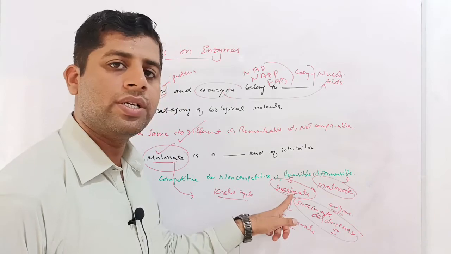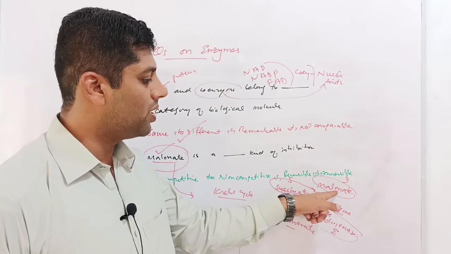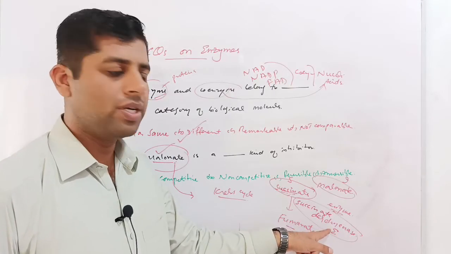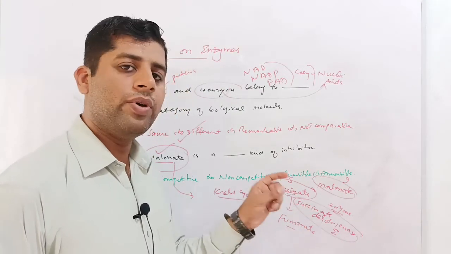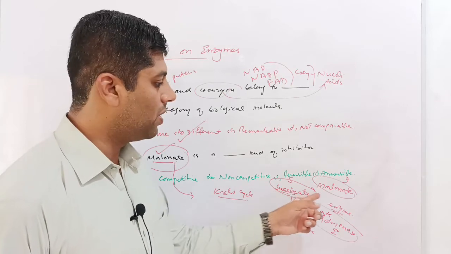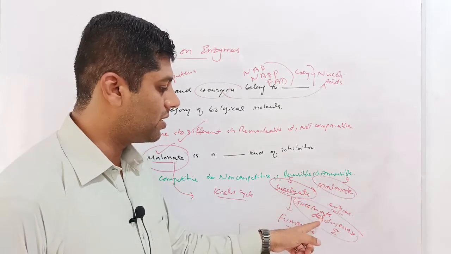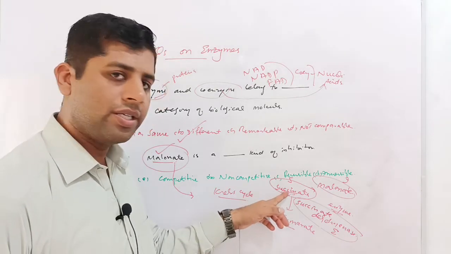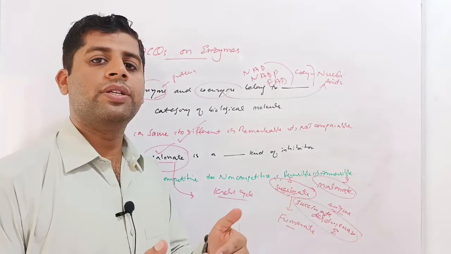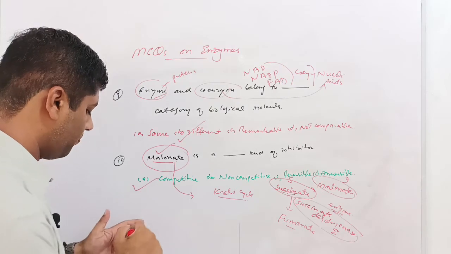When the concentration of succinate substrate decreases in the cell, malonate will bind to the succinate dehydrogenase enzyme in order to prevent its utilization. And whenever the concentration of succinate is restored, malonate will detach from the enzyme and succinate will be converted into fumarate. So basically substrate succinate and malonate inhibitor are in competition. So this is a competitive inhibitor.